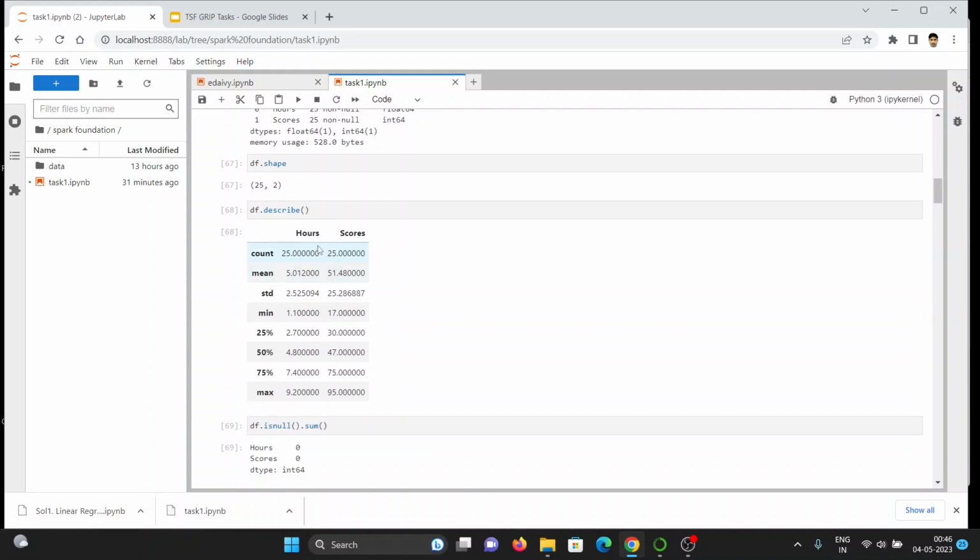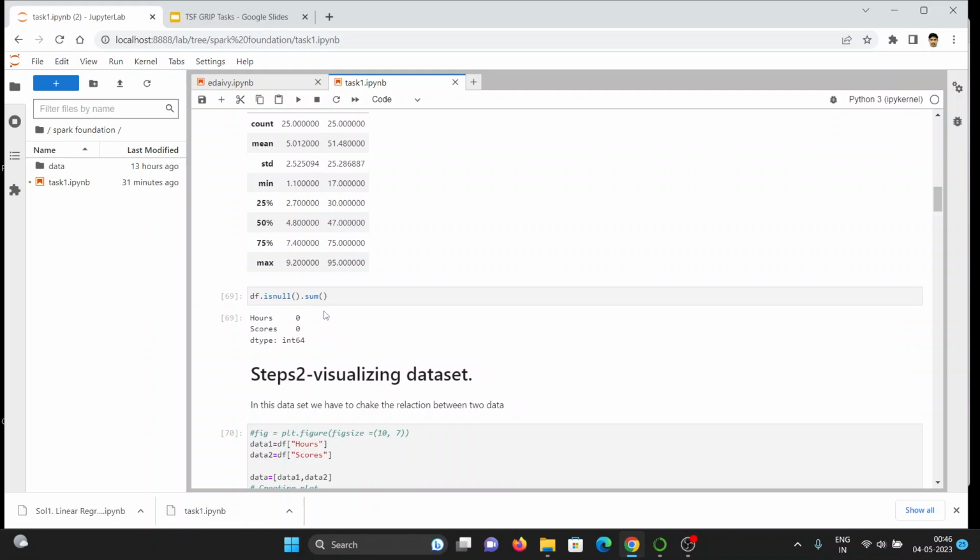With df.describe, we get a summary of the data. The maximum number of hours is 9.2 and the maximum score is 95.00, and the 75%, 50%, and 25% values are given. The minimum value of hours is 1.10 and the minimum value of the score is 17.0, and the mean hours is 5.02 and the mean score is 51.48.